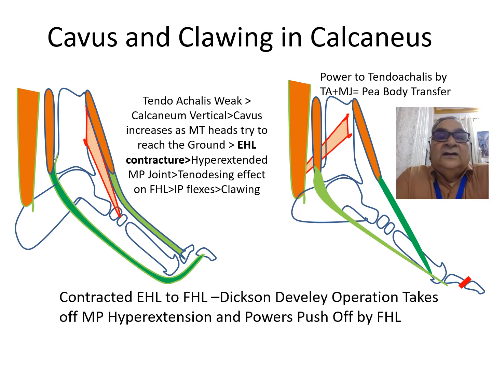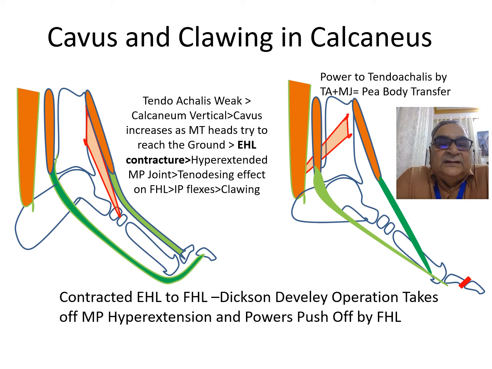Now we are seeing the cavus and the calcaneus problem, not the equinus. In the calcaneus, you find that the hind foot has become vertical because the tendo-Achilles is weak.